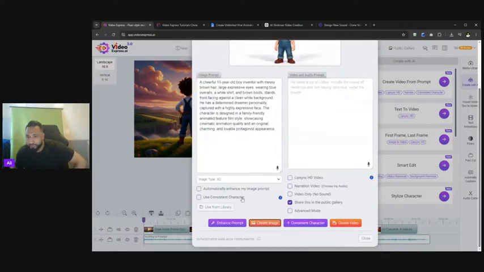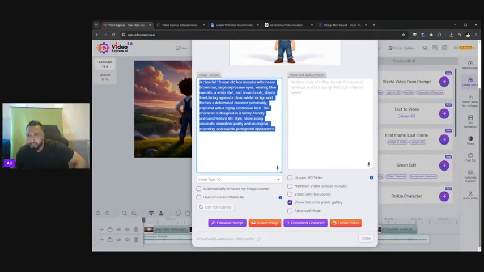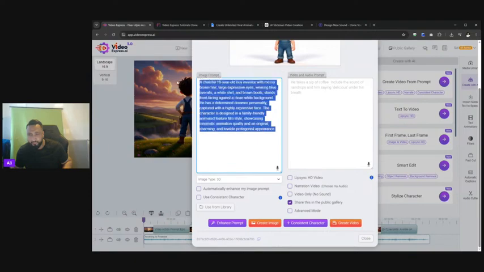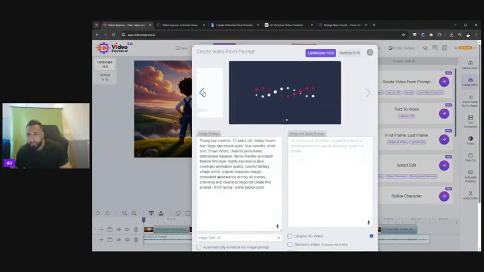Now, here we got one character. If I check my character here and compare that, you can see a white background. You see how that's completely changed. So I can come back and make another version. I can paste that, but this time I'm not going to enhance it. I'm going to create image. Now we can flick between both and see which one we want.